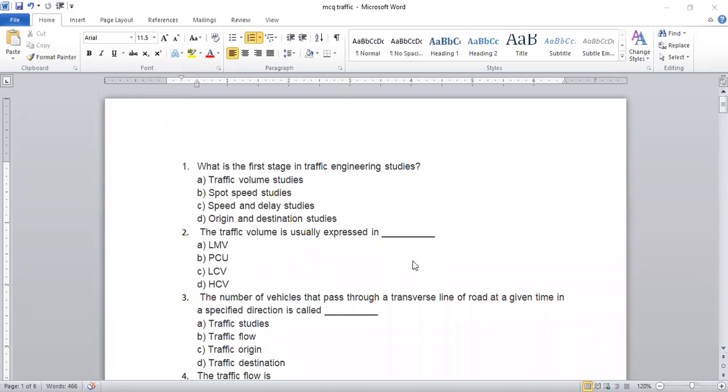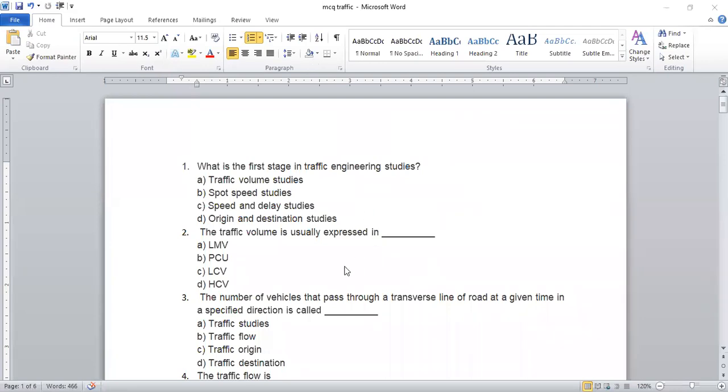Can anyone please tell me the answer? Traffic volume is usually expressed in. Sonali Patil, your answer is correct. That is option B, the PCU unit.